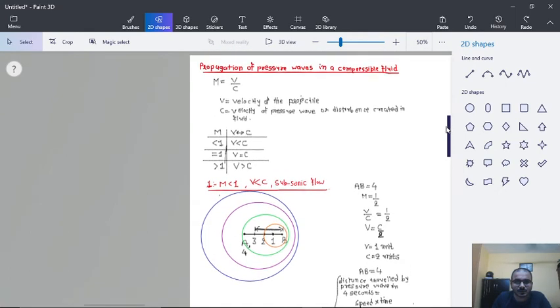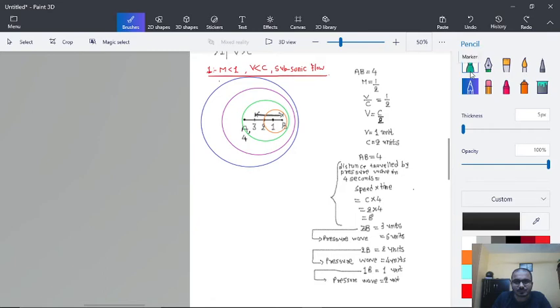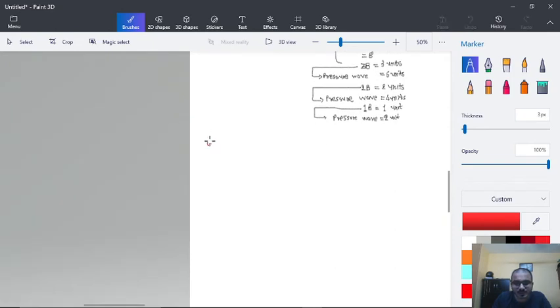So we are done with the first case. Now let's move forward with the second case, that is Mach number equal to 1, that is V is equal to C, sonic flow.